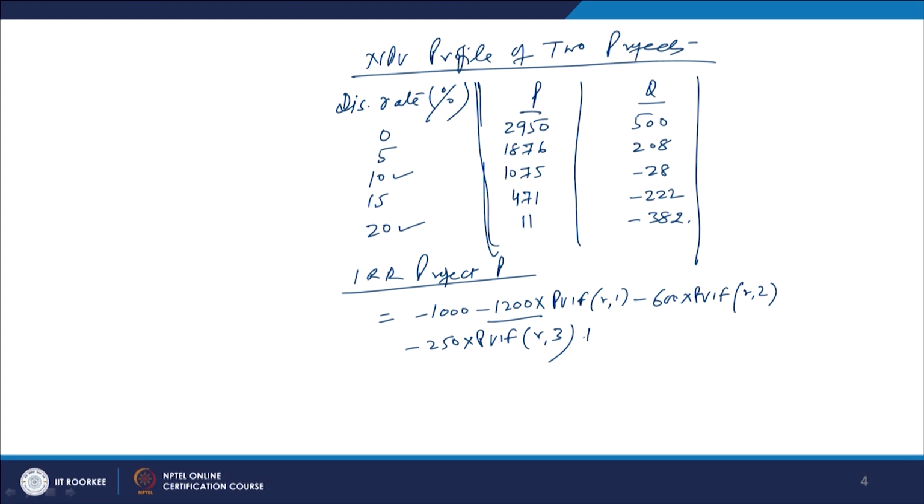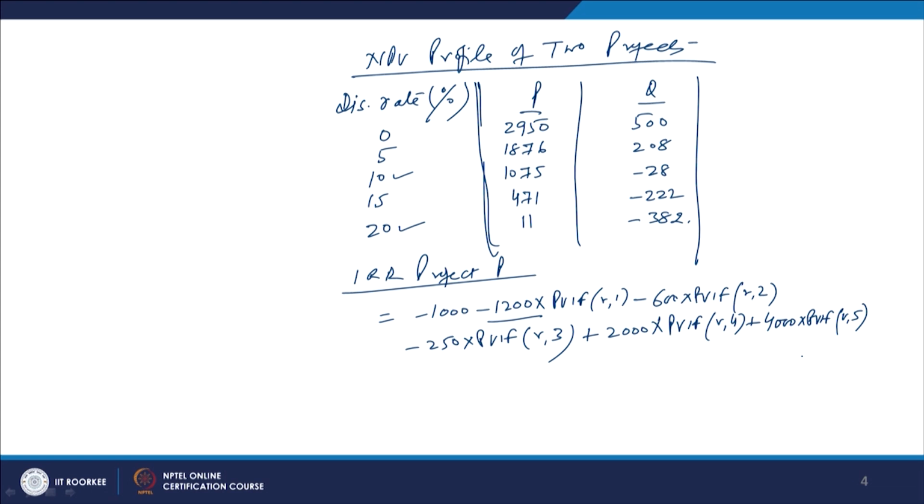Then we have to make it a plus: 2000 into PVIF for the year R4, and then the remaining is 4000 into PVIF R5.